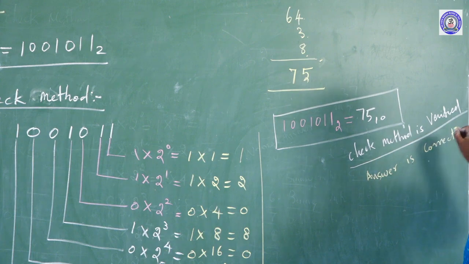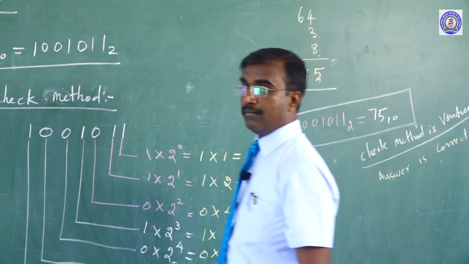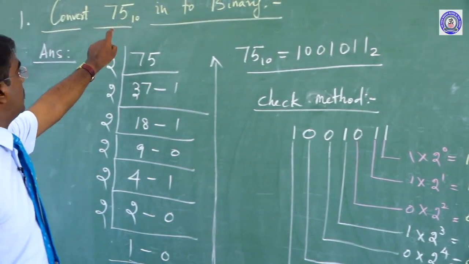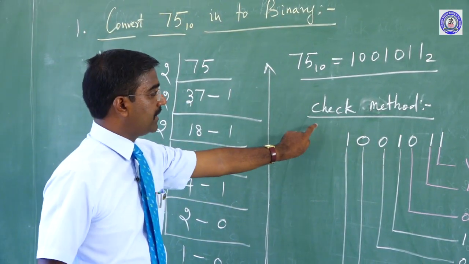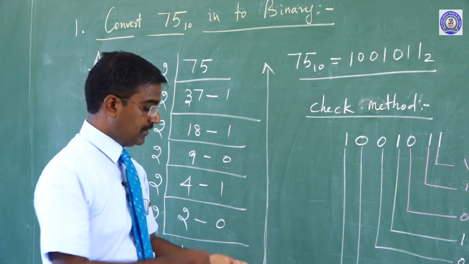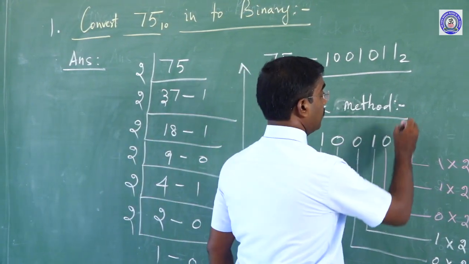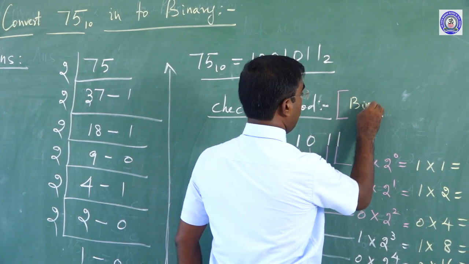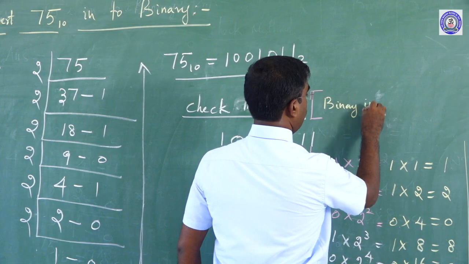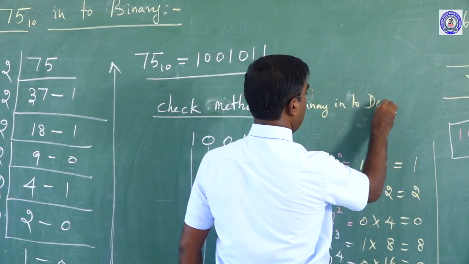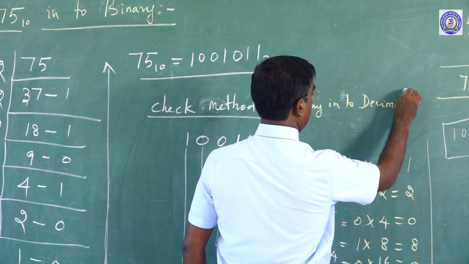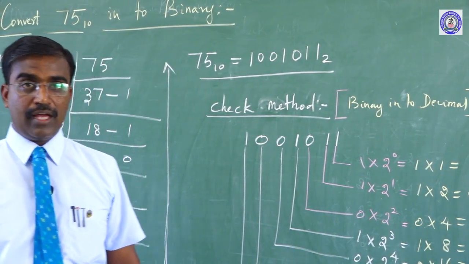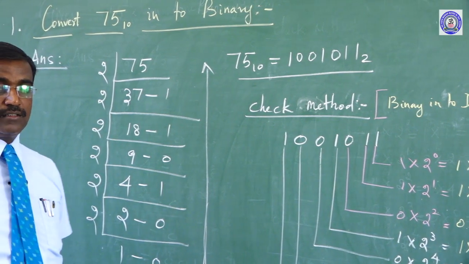We can identify the same. Here we learned to convert decimal into binary. The check method, actually, is binary into decimal, we learned. Okay, next and next. Okay, we will see other methods. Thank you.